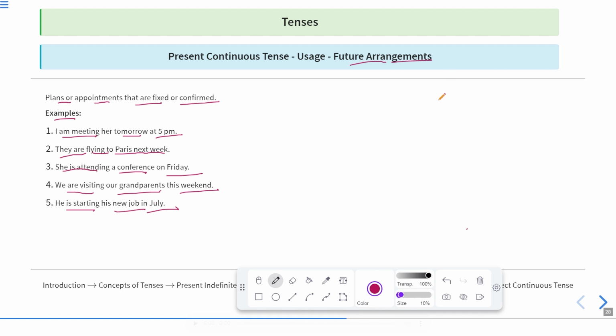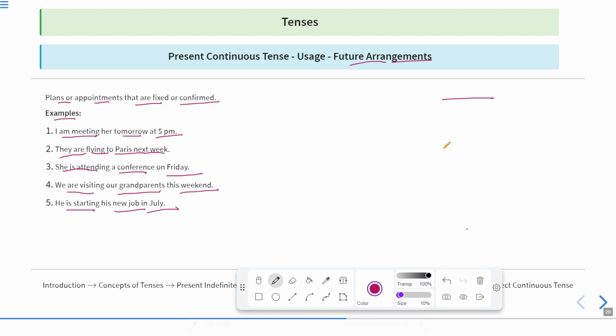For example, if you have a function at your home, and you have already invited your guests, and now you are confirming with them whether they are coming or not. If you have asked your aunt whether she's coming, she says, yes, I'm coming tomorrow.